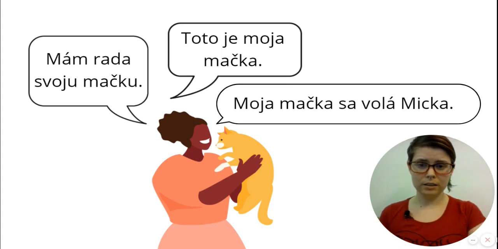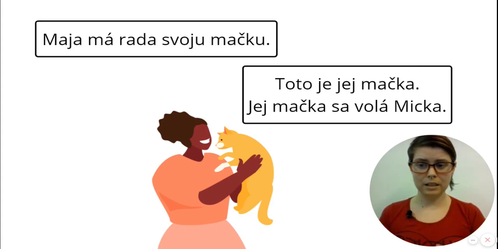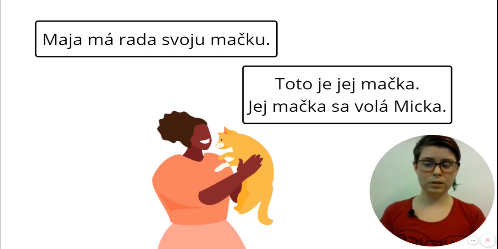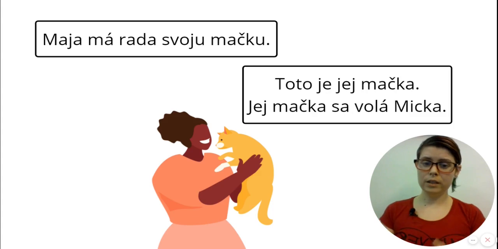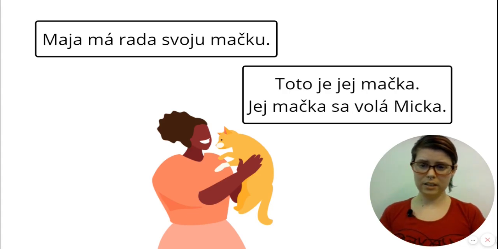So here I have similar sentences in third person. Maja má rada svoju mačku. Again, we use svoju because Maja is both the owner and the subject. And in the second sentence, toto je jej mačka a jej mačka sa volá Micka, we have to use jej because svoja would make no sense, just like in the examples in first person. These sentences are correct and using svoja wouldn't make any sense there.